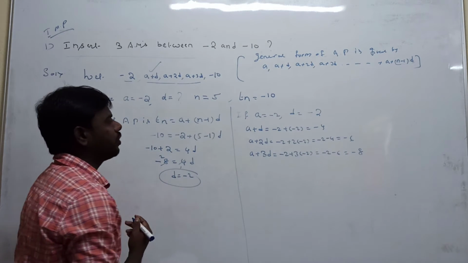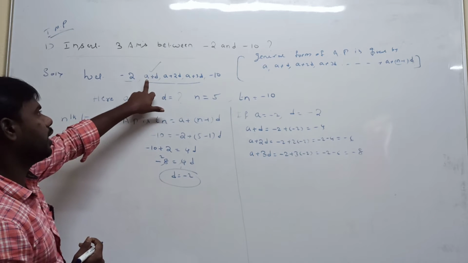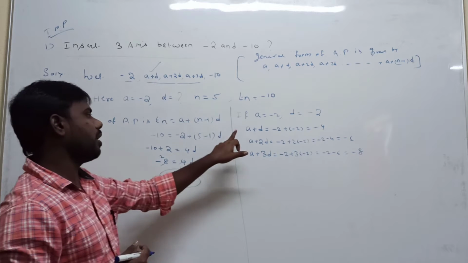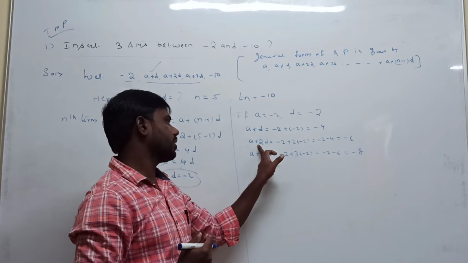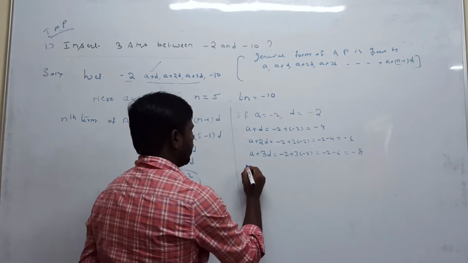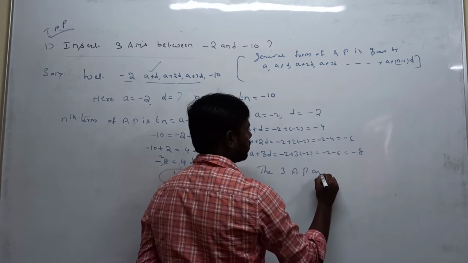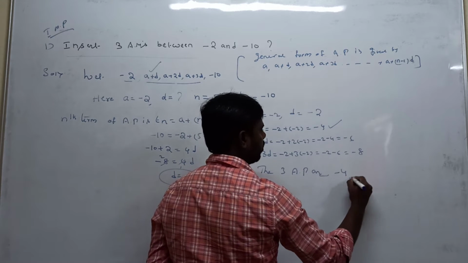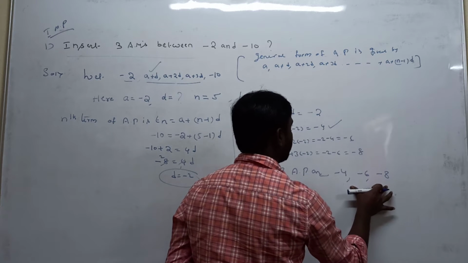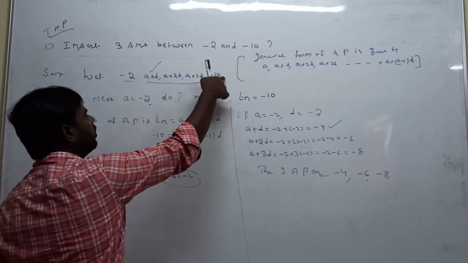So how many values can we write finally? Which elements are we inserting in the sequence? They are a plus d, a plus 2d, a plus 3d. So for a plus d, which element do we get? Minus 4. Second element we get minus 6. Third element we get minus 8. We can write that. Therefore, the three arithmetic means are minus 4, minus 6, minus 8. Compulsorily these three elements, definitely these three elements, in between minus 2 and minus 10.